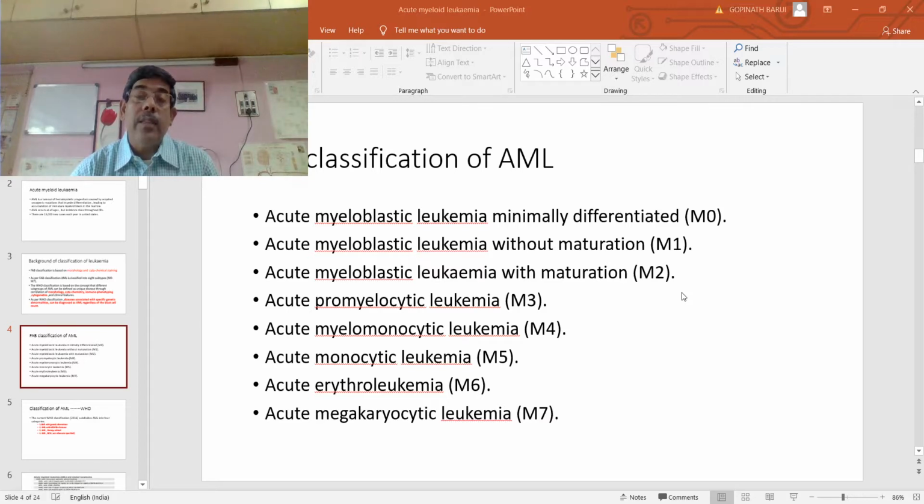I already told you that some of the cells are blast equivalent. In acute monocytic leukemia, the promonocyte is a blast equivalent cell. That means when we count the blast cells, the monoblasts, we can count the promonocyte as blast cells too. So in acute monocytic leukemia, the monoblast and the promonocyte can be considered as blast cells.